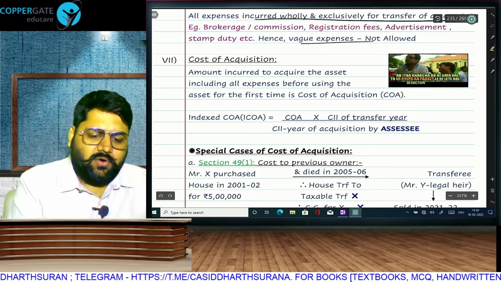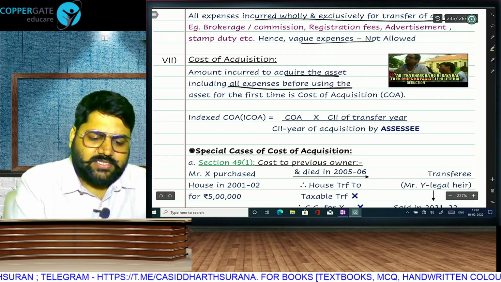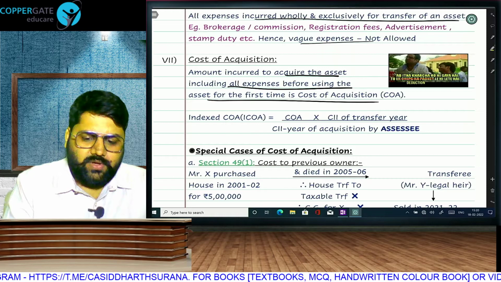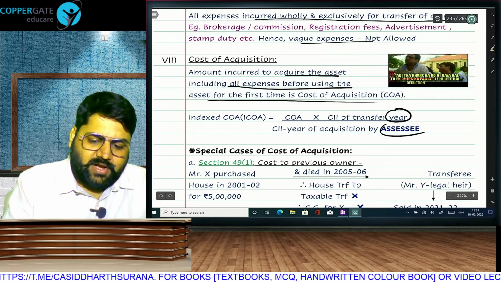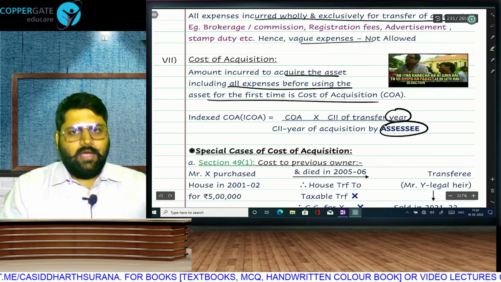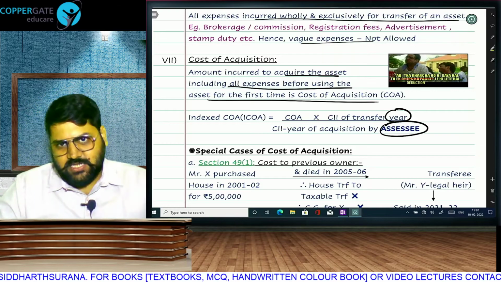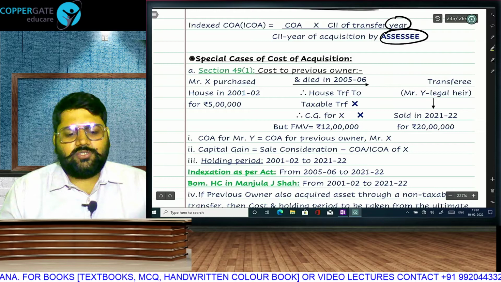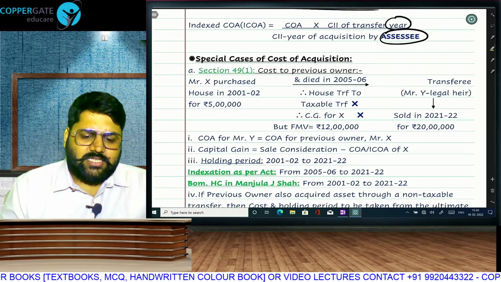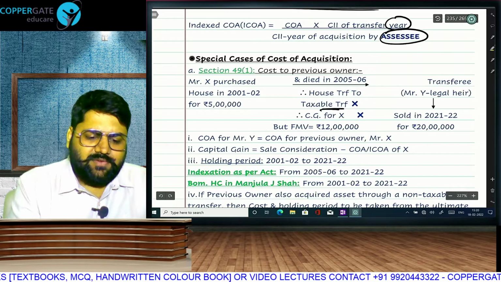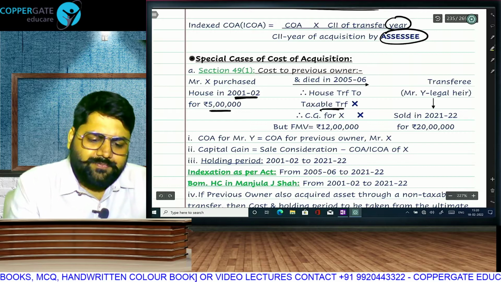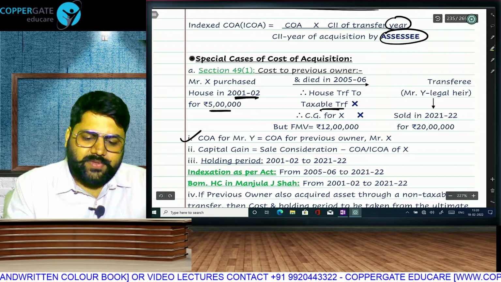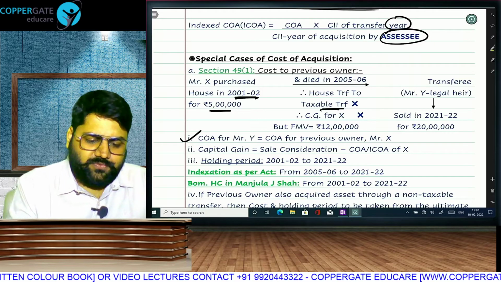Cost of acquisition, amount incurred to acquire the asset and all expenses before using the asset for the first time is cost. Eligible for indexation, cost into CII of transfer year divided by CII of year of acquisition by assessee. But here also there are special cases. Whenever the transfer was not a taxable transfer, then we will take cost of the previous owner, holding period also from the previous owner.